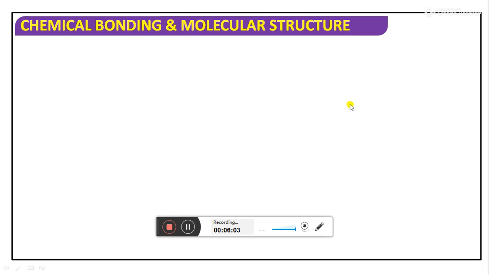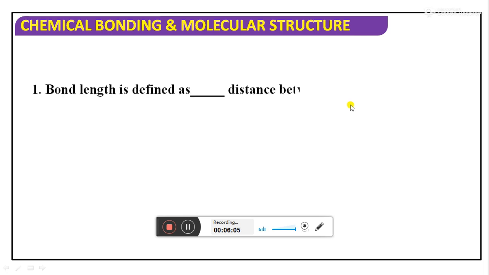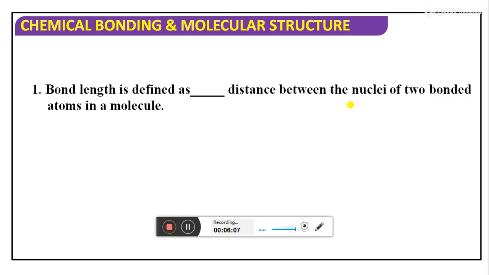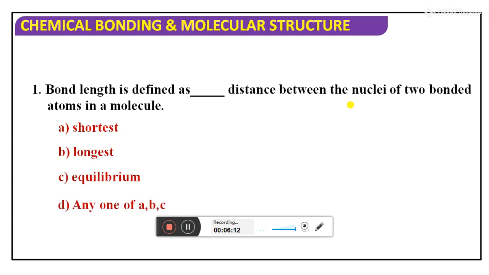Come on. Now let's move on to the bond length. You remember what is bond length? It is defined as the equilibrium distance between the two atoms. The equilibrium distance between the two atoms is bond length.